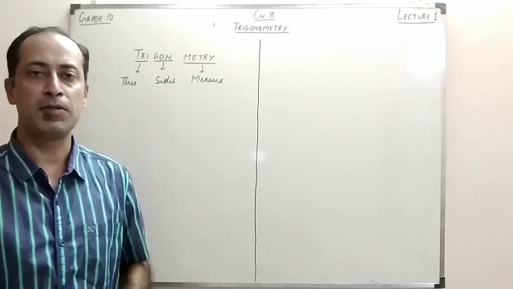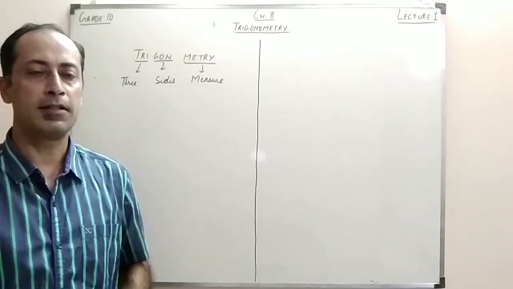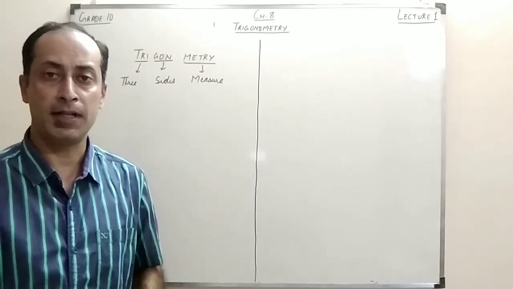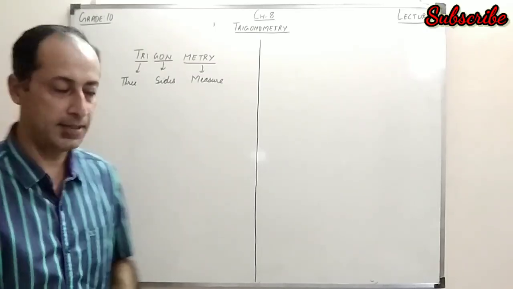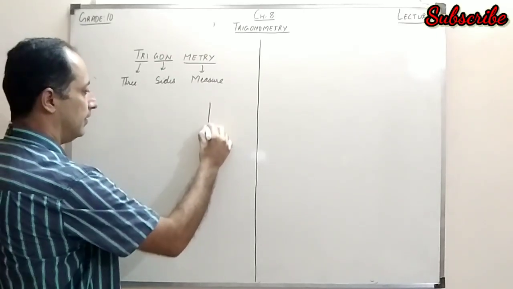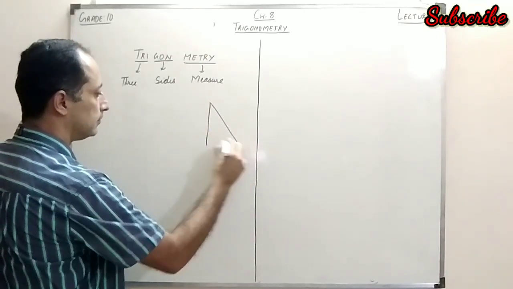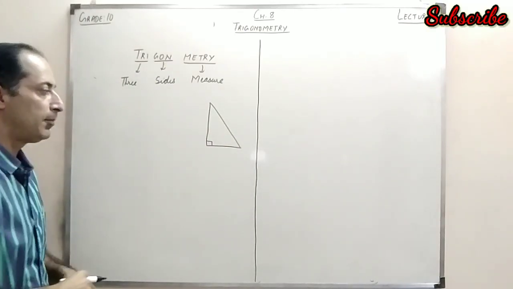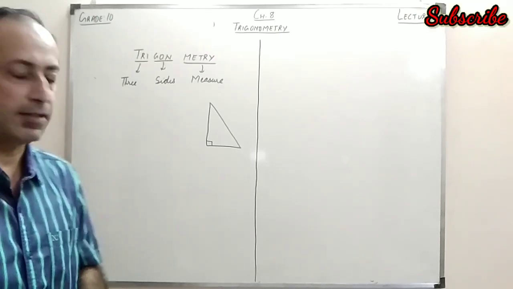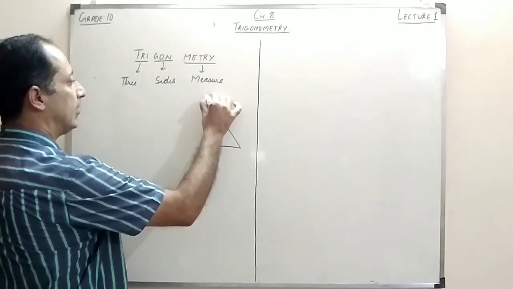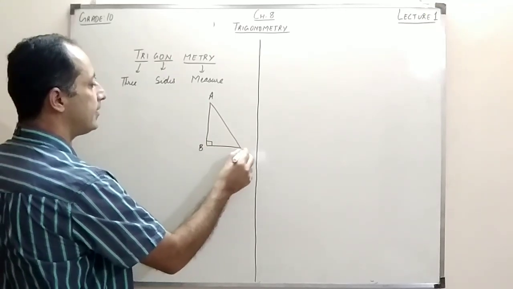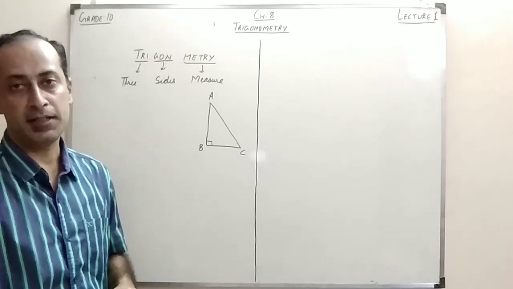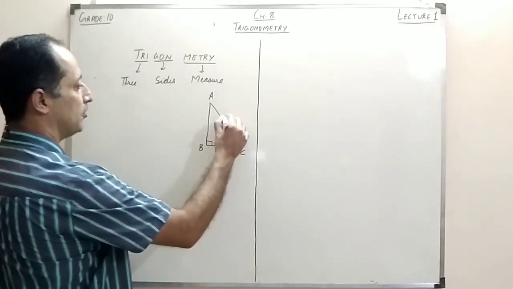But before we talk about the different concepts of trigonometry, the trigonometric ratios, let us understand a very important triangle which we have already discussed. It's a right angle triangle. In a right angle triangle, one side always has a fixed name, and that is the side opposite to 90 degrees, which is called the hypotenuse.